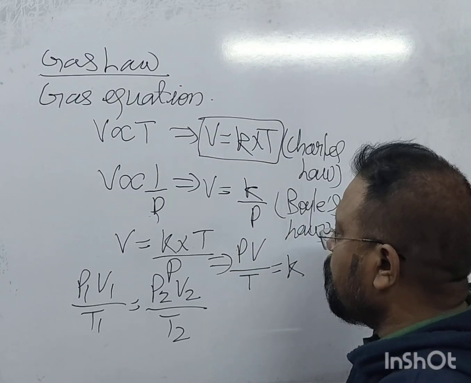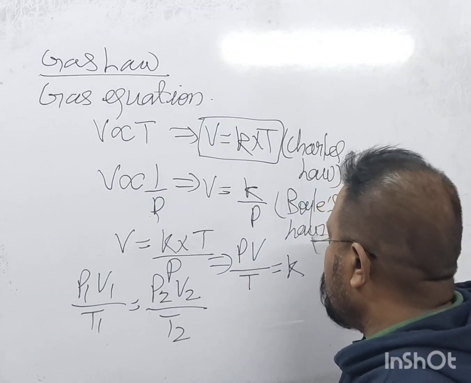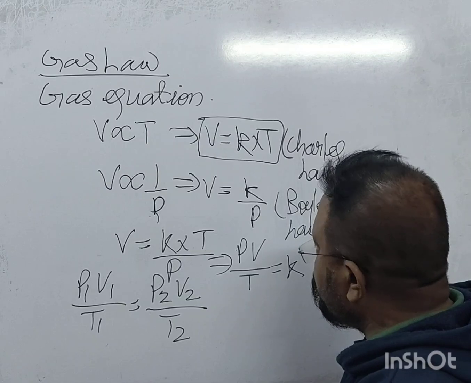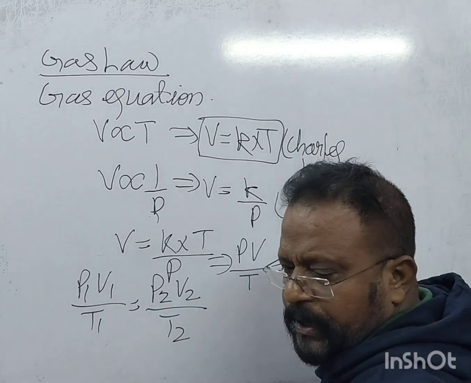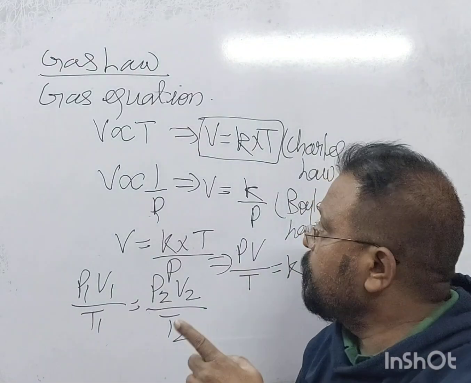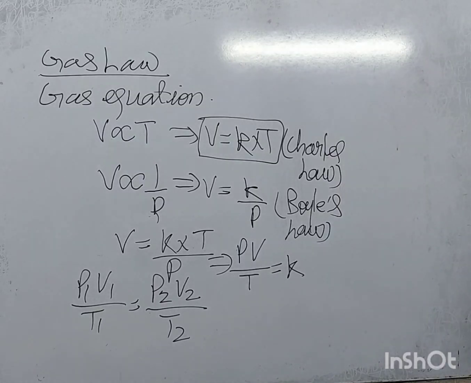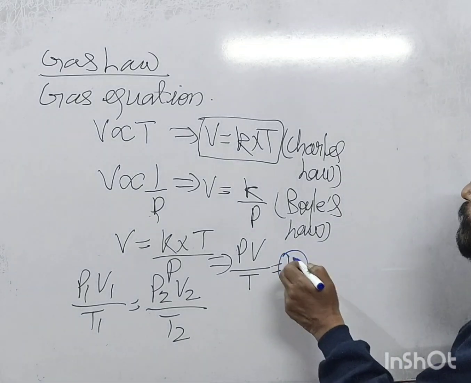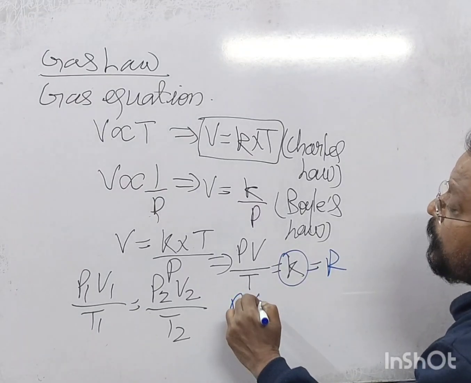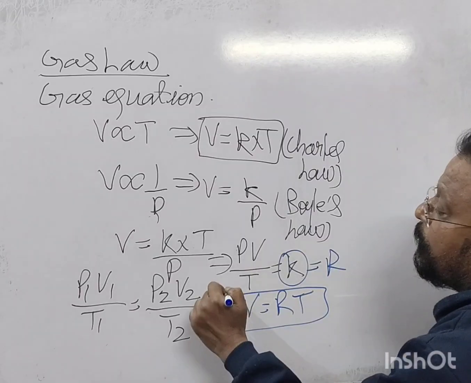PV upon T is equal to K, right? This is gas equation. वैसे gas equation जो होता है, in case of K we write here R. So it is PV is equal to R into T, right?